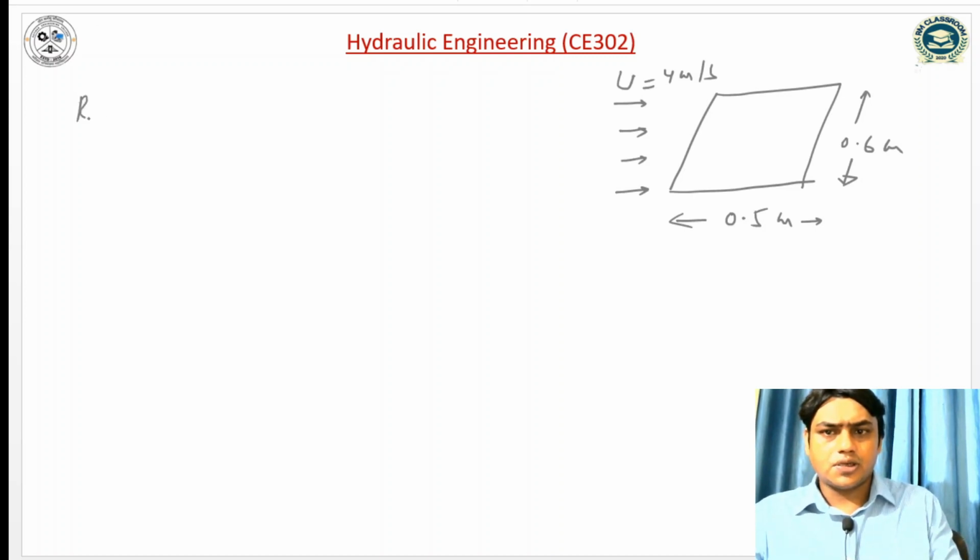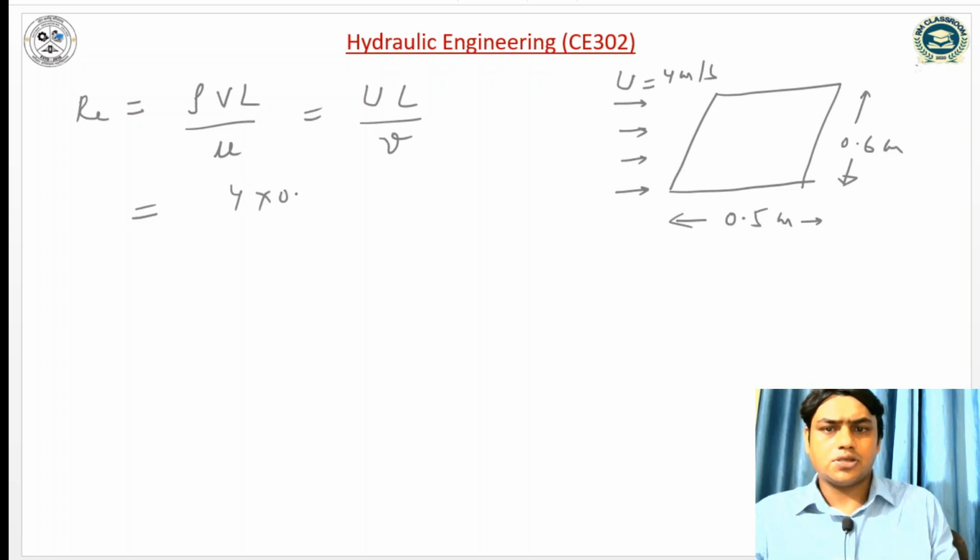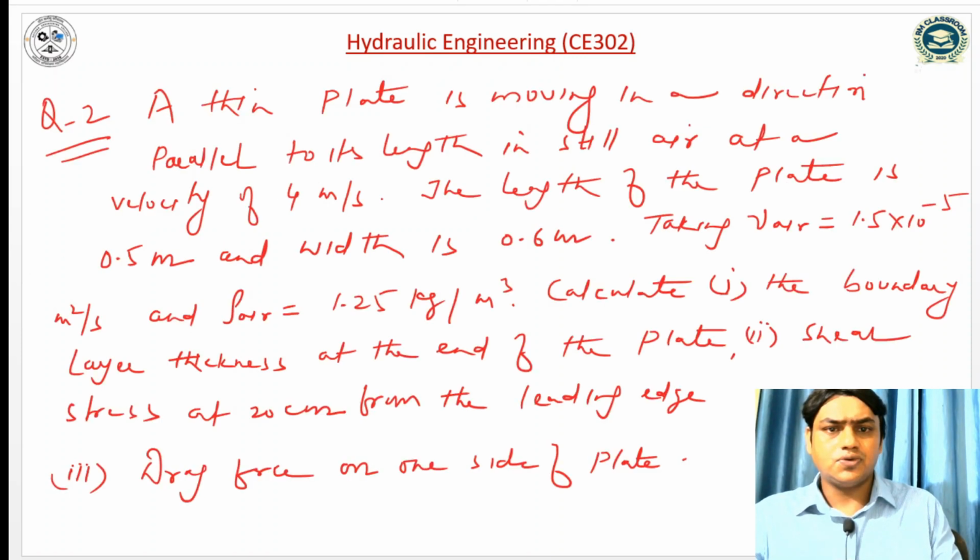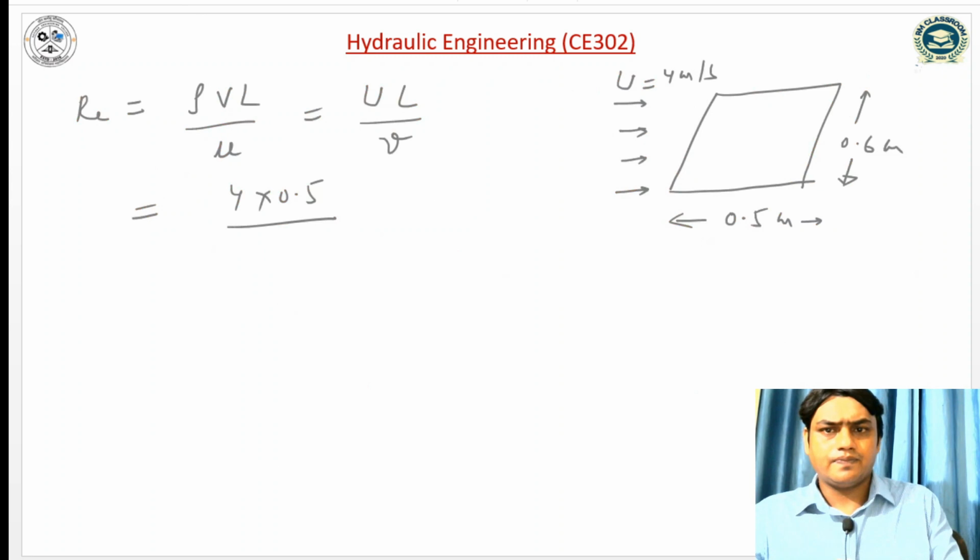So Reynolds number is equal to rho VL by mu, or we can write U into L by nu. Velocity is 4 meter per second, length is 0.5, divided by kinematic viscosity 1.5 into 10 to the power minus 5.